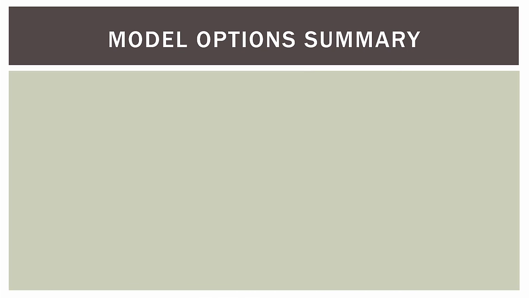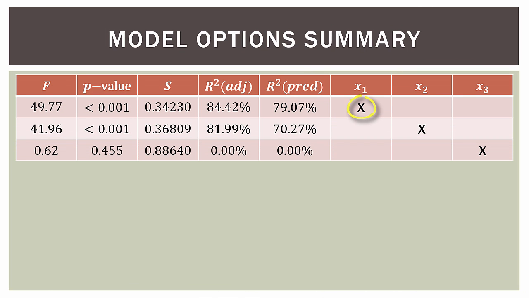Let's go ahead and summarize these 3 models. In the first line, we have the case where we're only using our first independent variable. We had an F of 49.77, a p-value that's very low, significant, less than 0.001. We had a standard error of the regression of 0.34230. We had an R squared of 84.42 and an R squared predicted of 79.07. That's the actual R squared predicted that was produced.